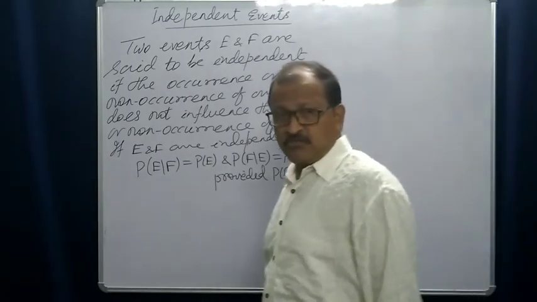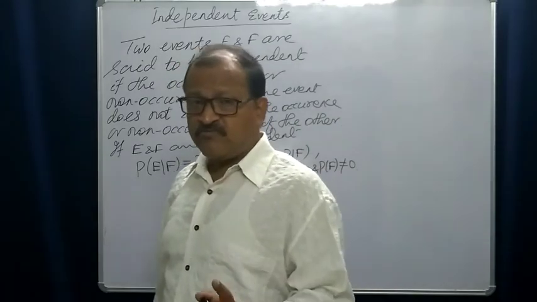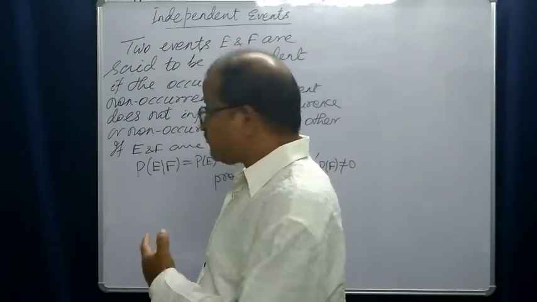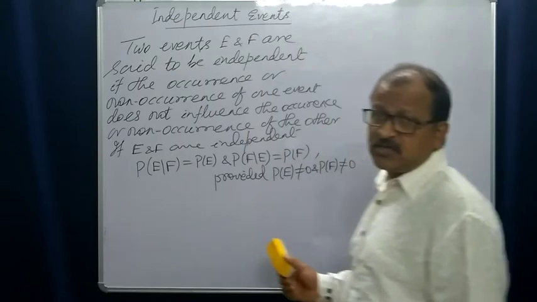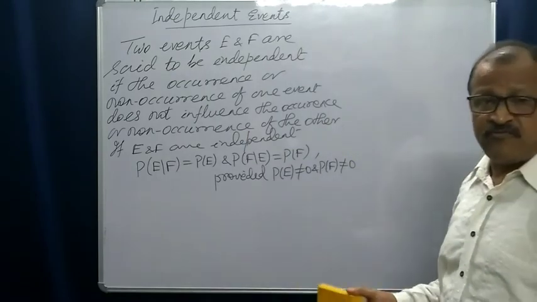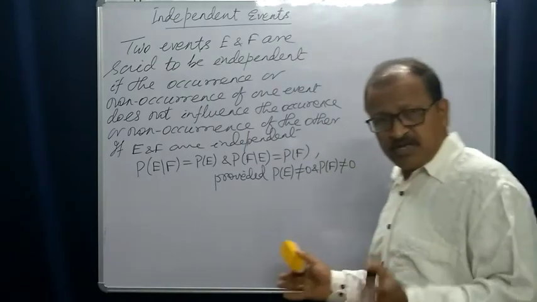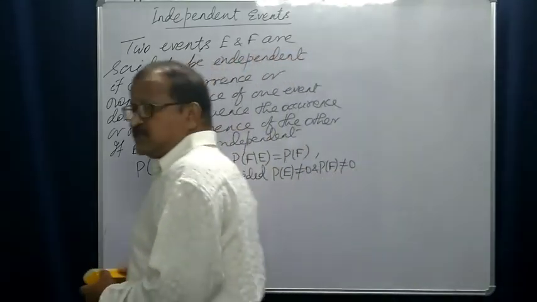They are not 0 because this is obtained from the definition of conditional probability, where the denominators were probability of E and probability of F. If they are 0, then they are meaningless. Anyway, this is the definition.